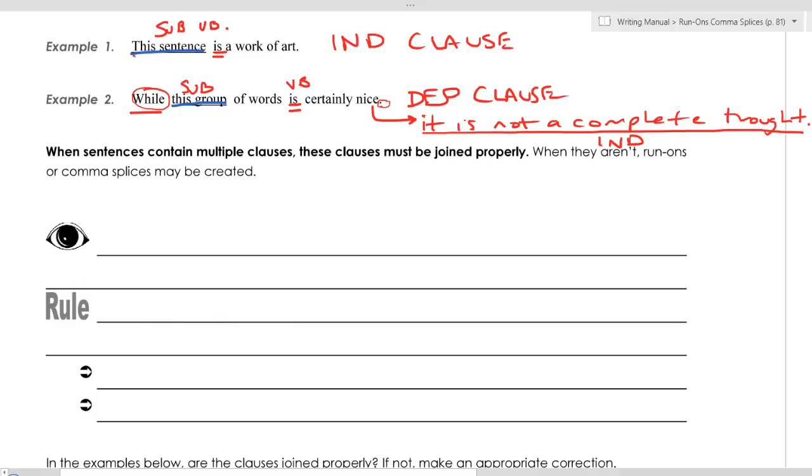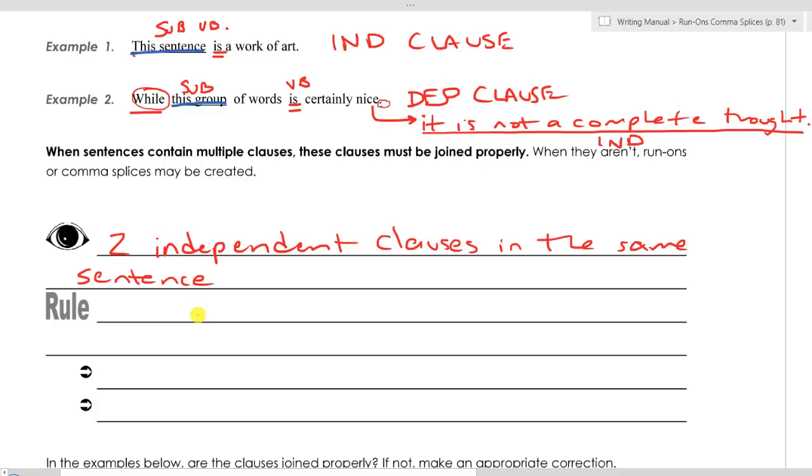Now we need to discuss the rules. But first, of course, we have to go over the tip-off clue for this particular rule, and the tip-off clue is two independent clauses in the same sentence. Two independent clauses in the same sentence.